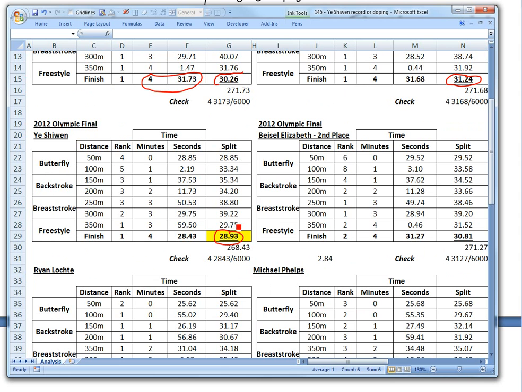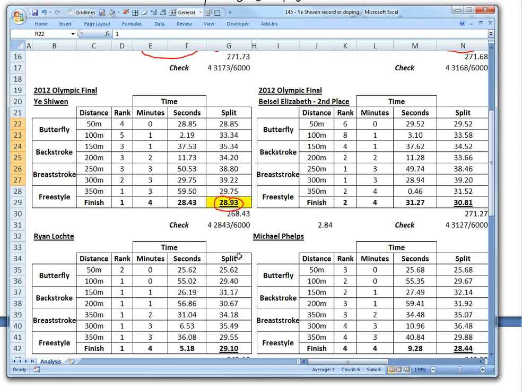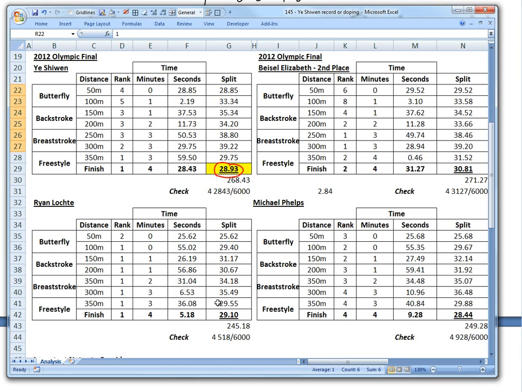That's what people were wondering: how is this possible? She pulls off runs that are just ridiculous. And if you look at Ryan Lochte's time here, he had the second fastest time ever. This is just a little check to make sure I did the calculation right. Anyways, he had 4 minutes 5.18 seconds, and although his is a much faster time overall, at the end you can see he obviously tired, with 29.10.